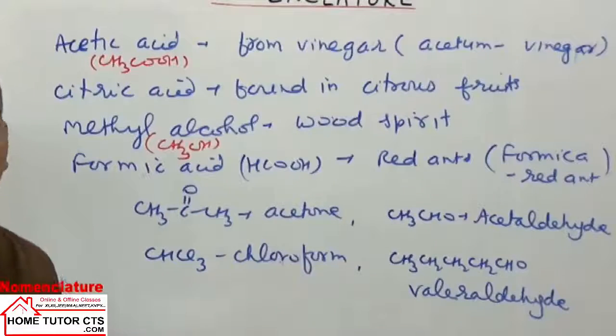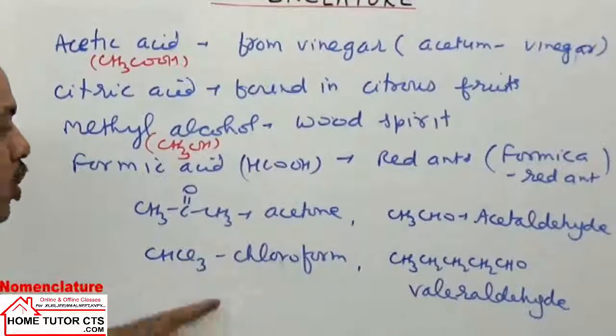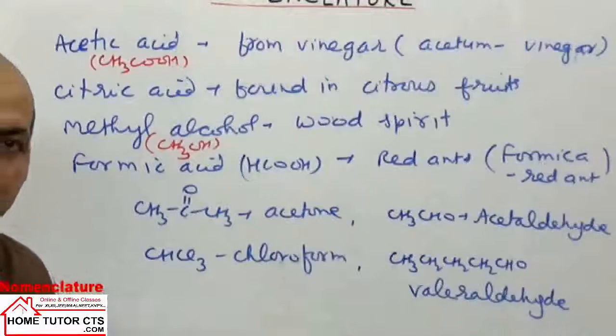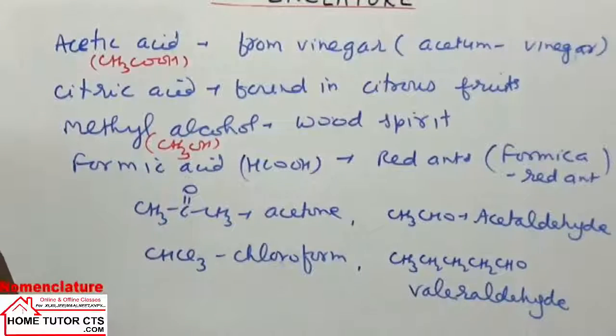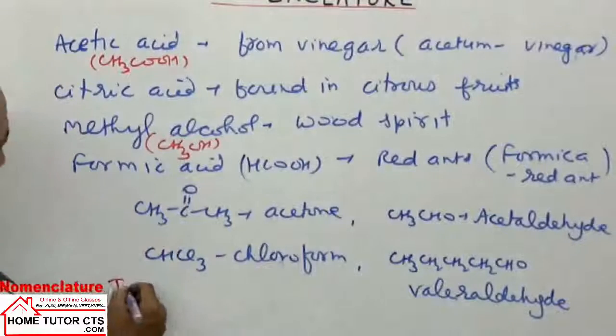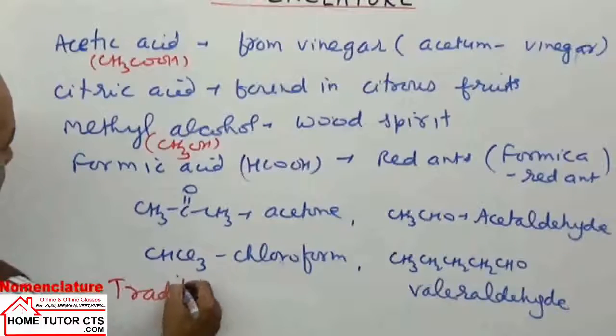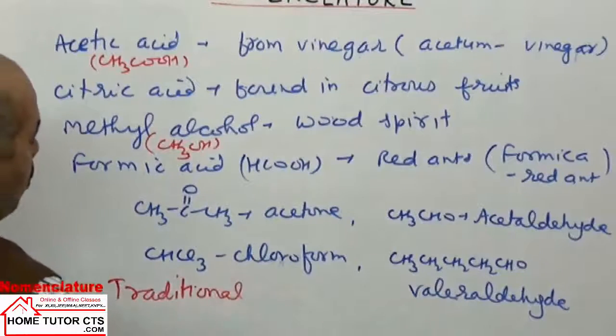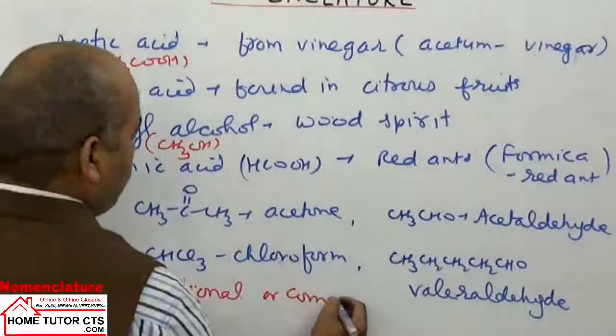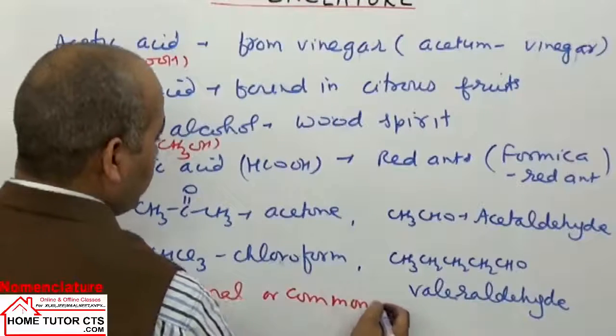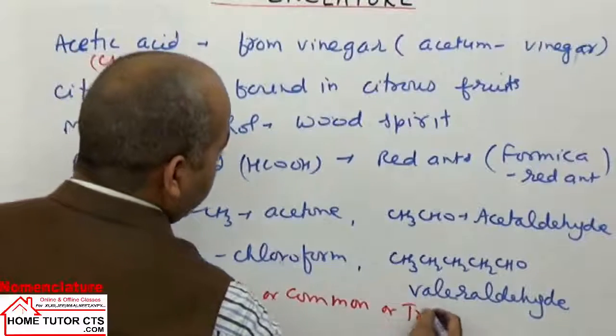In functional groups' common names, we will explain how to write common names as per the compound's functional group. So these are all called traditional names, or common names, or trivial names.